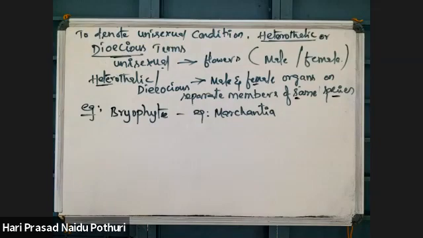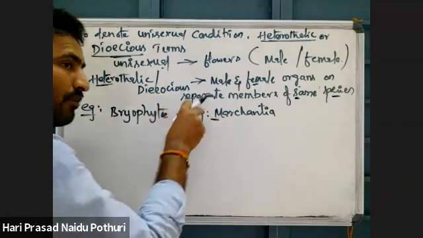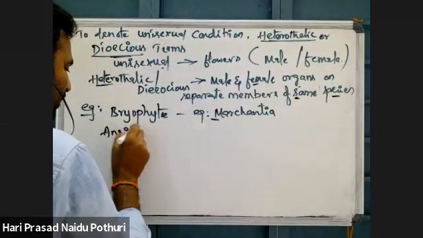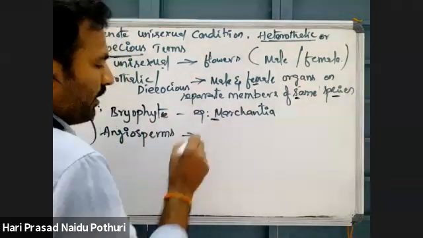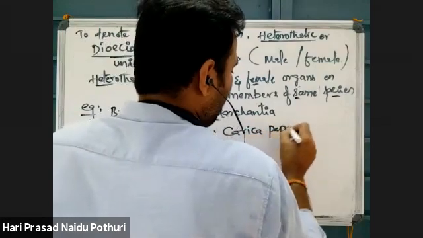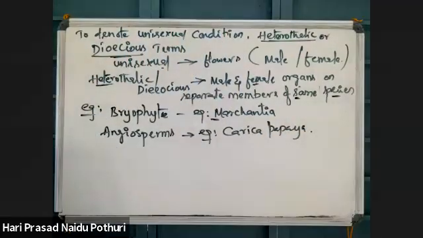Marchantia is a bryophyte which shows dioecious nature, where male and female sex organs are present on separate members. Then angiosperms. Angiosperms example, Carica papaya. In Carica papaya there is a separate male member and female member. Male and female members are separately seen